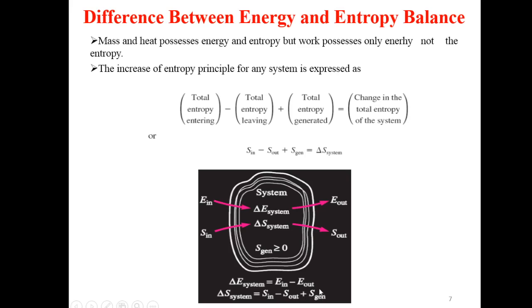So this represents total entropy generated, whereas in case of energy there is no energy generated, we only say energy in minus energy out, because we always say that energy cannot be created or destroyed, but in case of entropy we can generate the entropy. So this is the difference between these two quantities.